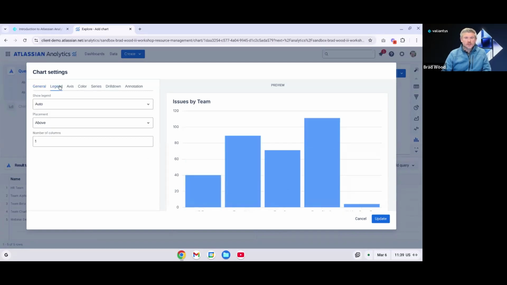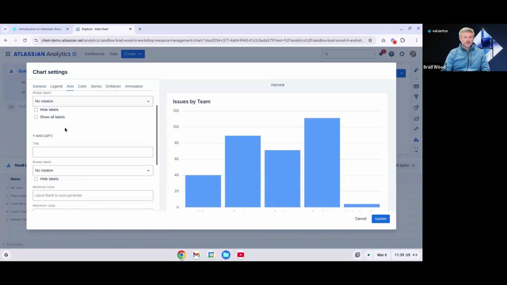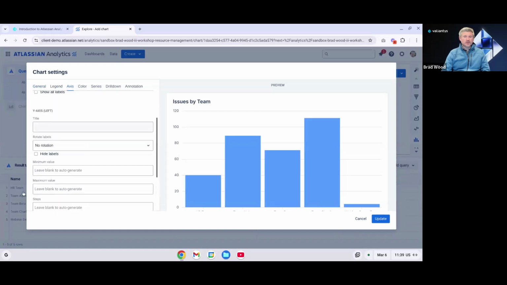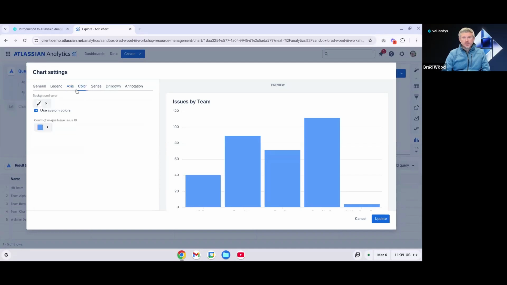We can change some options about the legend. If we do have one of those in here, we can add titles and labels to our axes, so our x-axis or our y-axis. We can limit the amount of data that's shown too, so we can add minimum and maximum values, and that will update here on the y-axis if we do that. We can change colors if we want to, or use custom colors. We can add value labels, for instance, to our bars. So now we see the total count of the issues for each team in each of these bars.